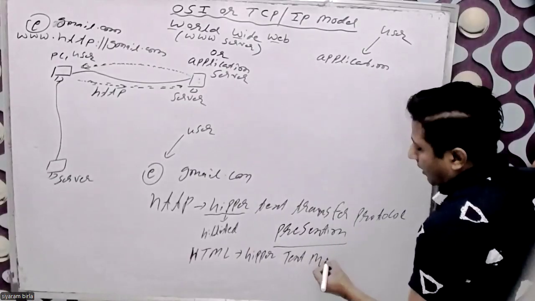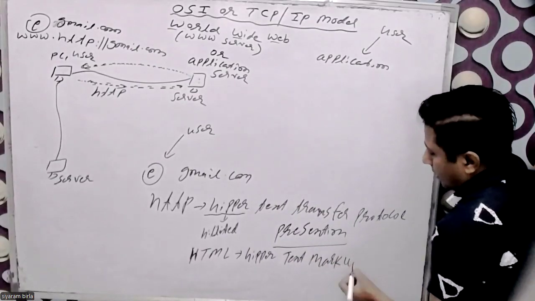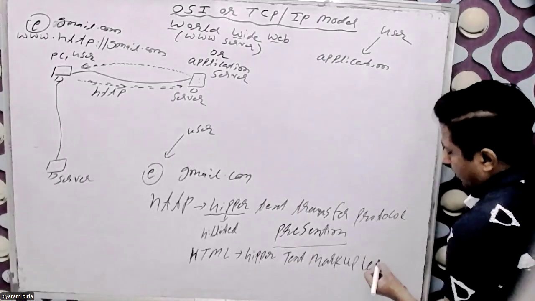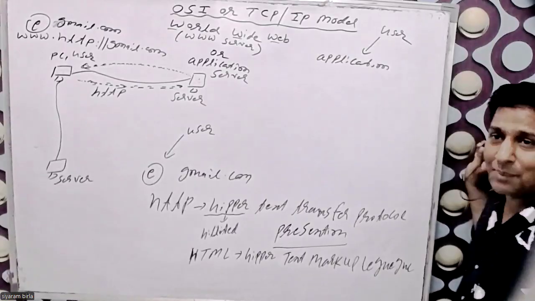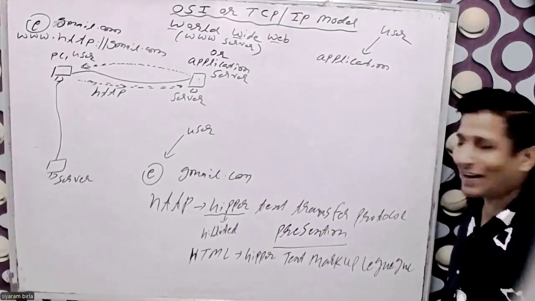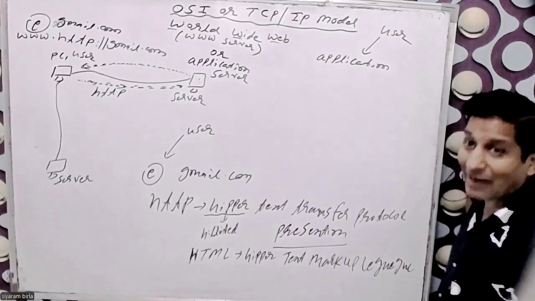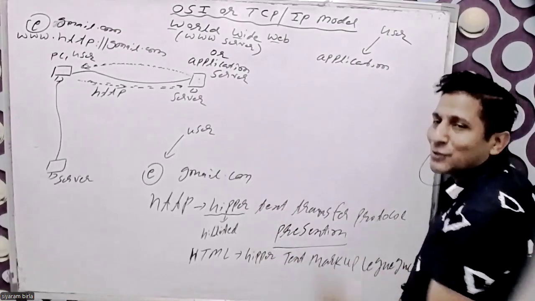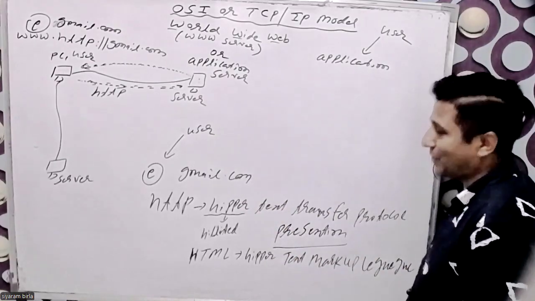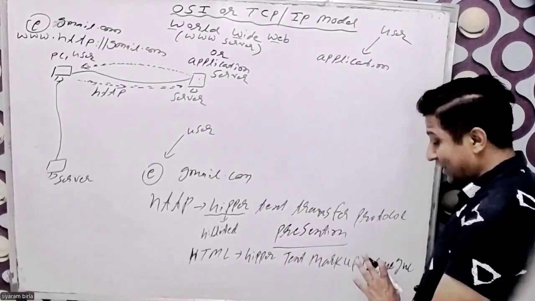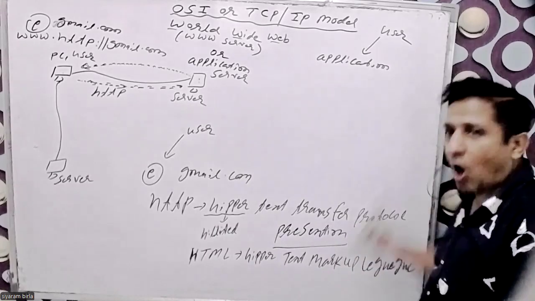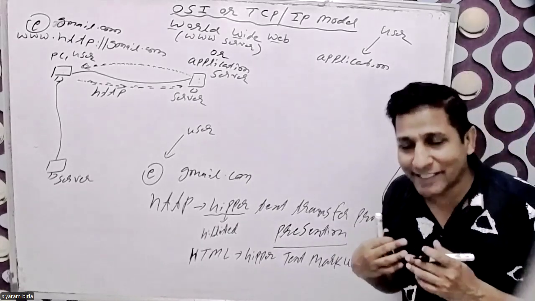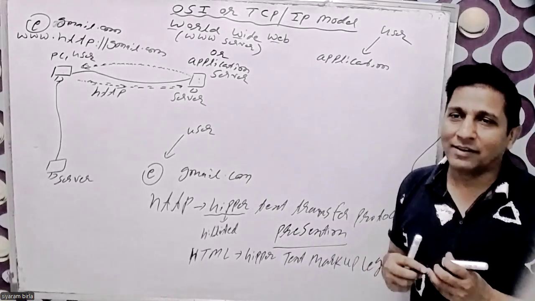Hypertext Markup Language. What do you mean by hyper? Hyper means highlighted text. Markup language means whatever text you write here in the browser, it decides the format. It decides the layout.